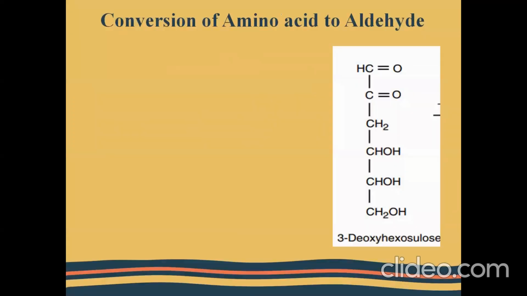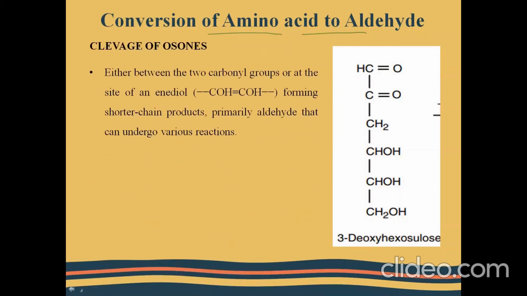So the next reaction is the conversion of amino acid to aldehydes. Here you can see cleavage of osones is our first reaction. We know that osone is a dicarbonyl molecule, that is it has two functional groups, aldehydic and ketonic. So the cleavage of the bonds takes place either between the two carbonyl groups or at the site of the enediol. As a result of this cleavage, the product formed is aldehydes, which undergo further reactions.